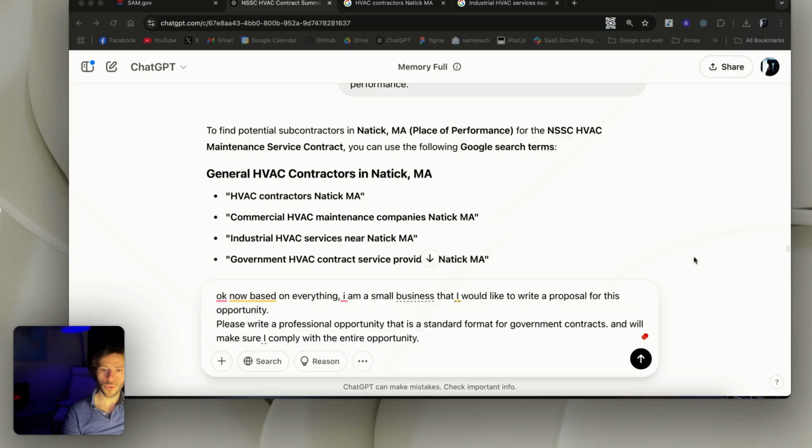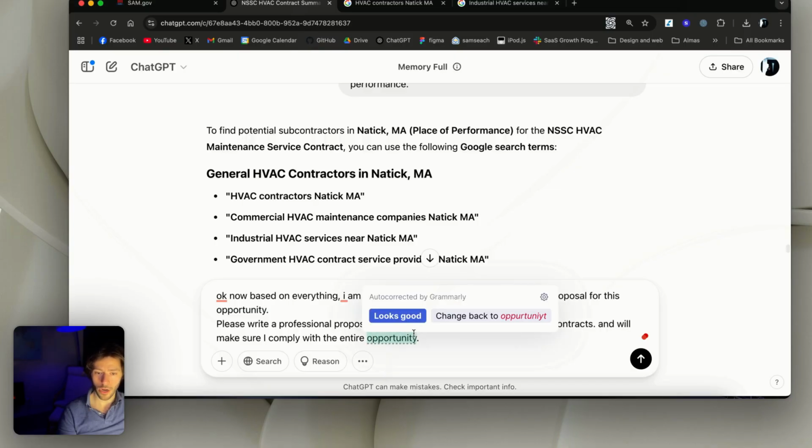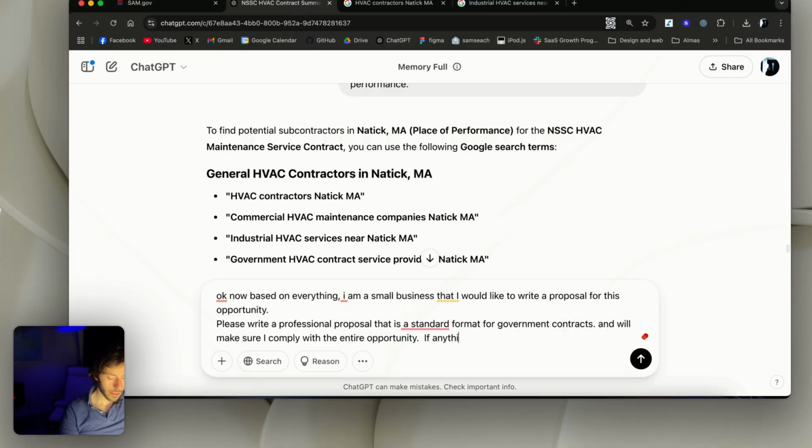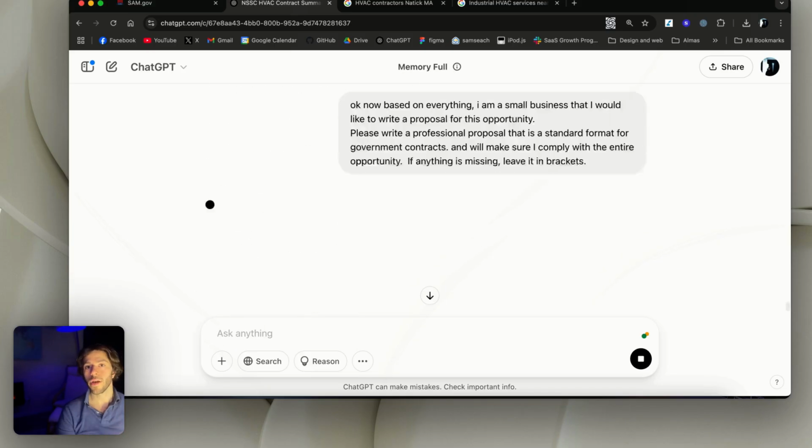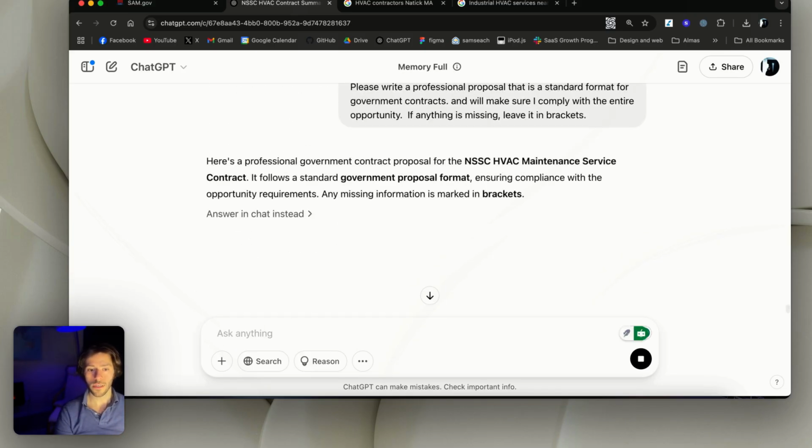Okay, so now I want to generate a proposal for this opportunity. So I'll say, okay, now based on everything, I am a small business that would like to write a proposal for this opportunity. Please write a professional proposal that is standard format for government contracts and will make sure I comply with the entire opportunity. If anything is missing, leave it in brackets because I don't want it to make stuff up on its own. I want to fill it out later on. So let's see what it's going to write.